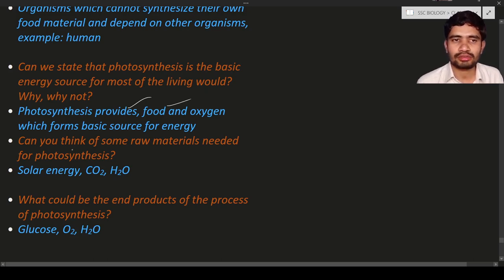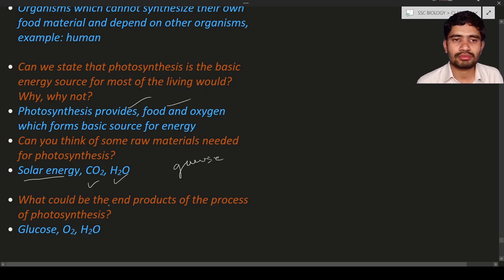Next question is, can you think of some raw materials needed for photosynthesis? The raw materials are what is required for the formation of carbohydrates. Solar energy, meaning sunlight, is necessary, carbon dioxide is necessary, and water is also necessary. These are the raw materials. With the help of these, chlorophyll is used to produce glucose, or sugar.